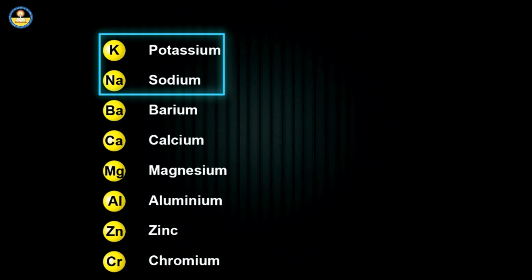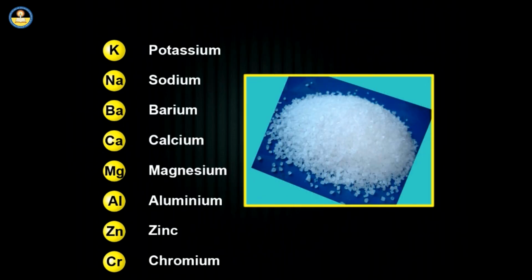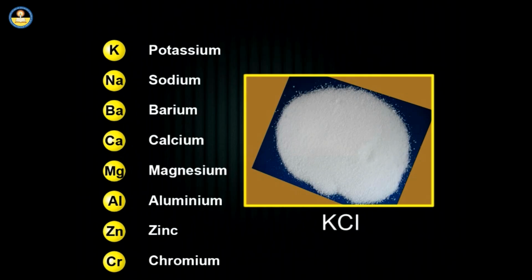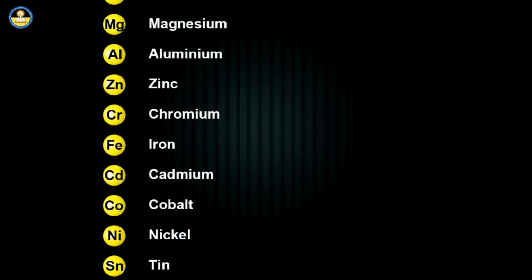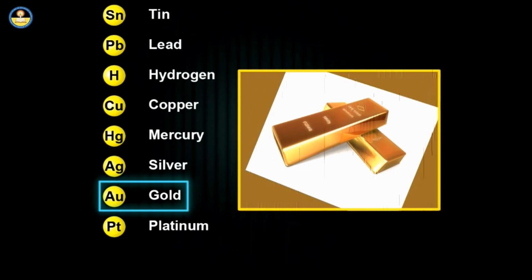Sodium and potassium do not occur free in nature, but as their compounds like sodium chloride and potassium chloride. The least reactive metals like gold occur free in nature.